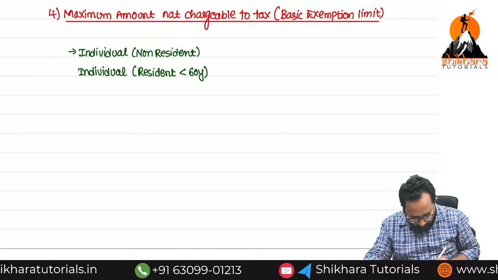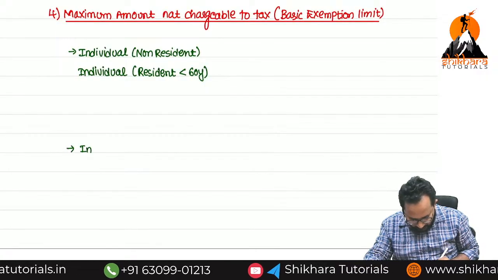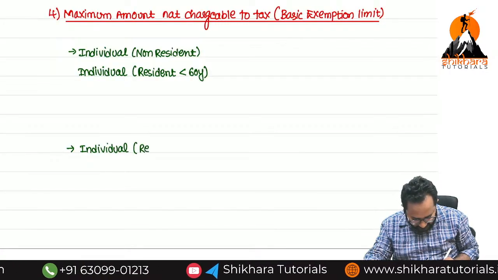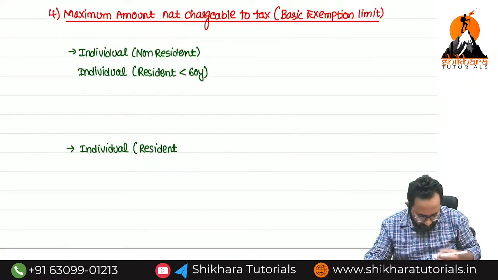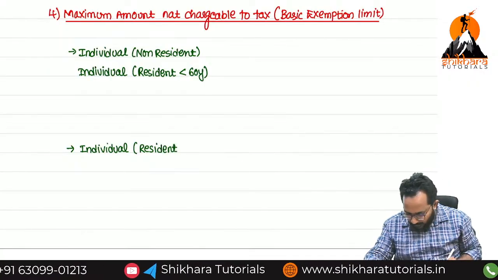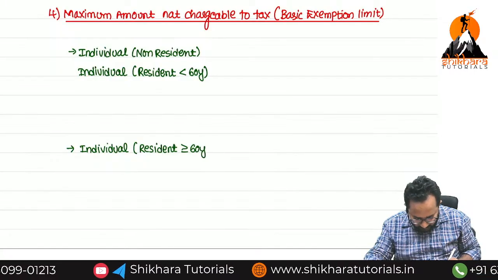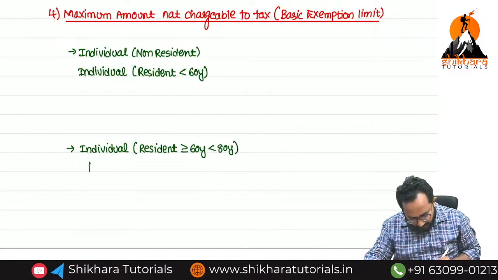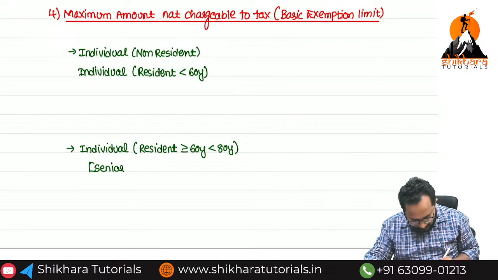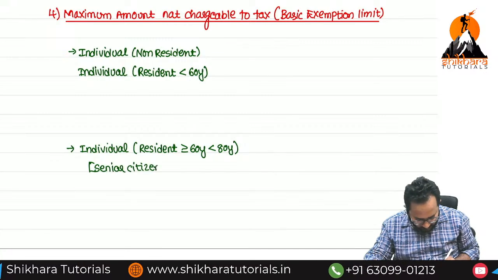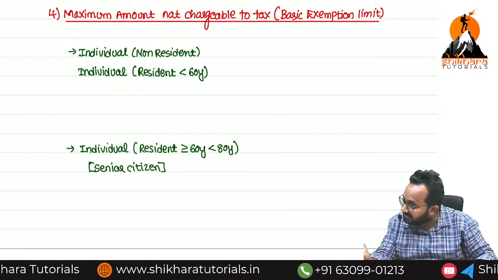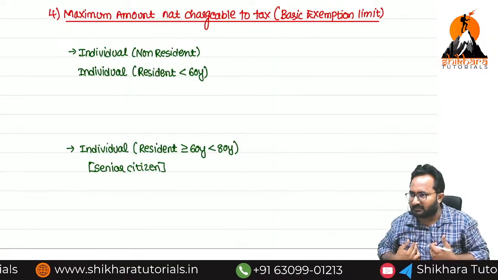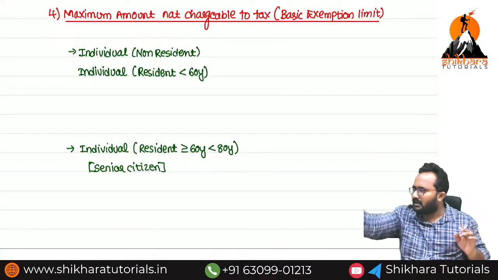Now I want to cover the individual. Individual who is already a resident, I covered in my above case, less than 60. Now more than or equal to 60 or less than how many years? 80 years. This fellow can be called a senior citizen. In basics itself I said 60 years or more, but less than 80. If I am 60 years of age, now I am a senior citizen only. 60 also can be a senior citizen.